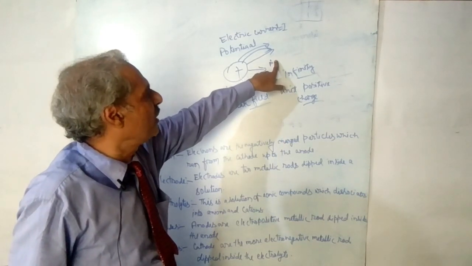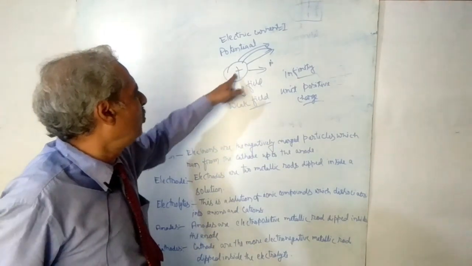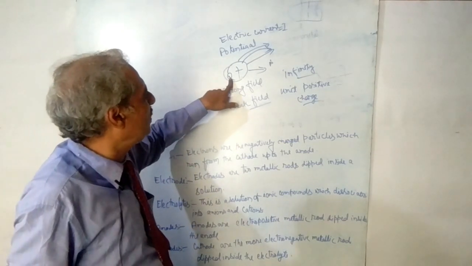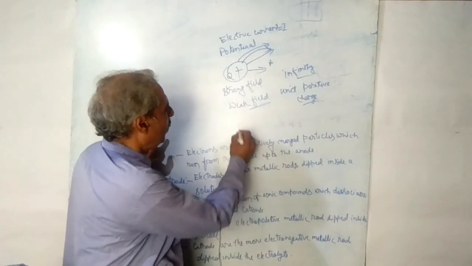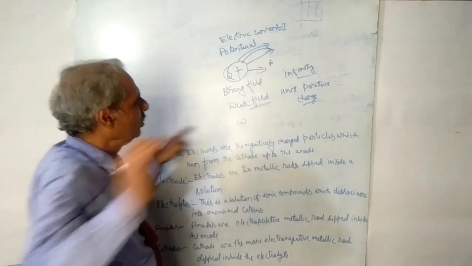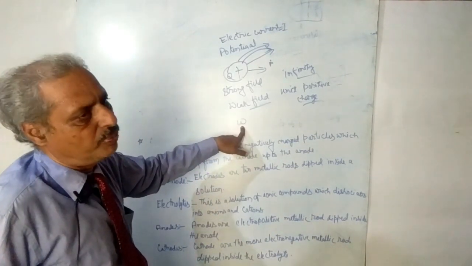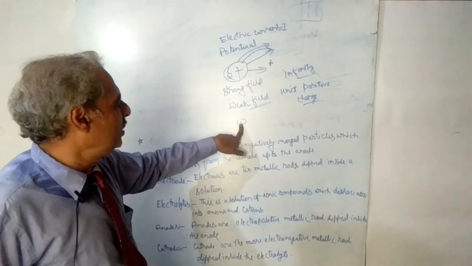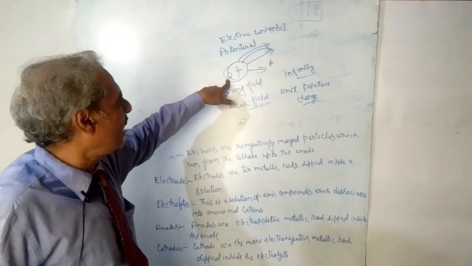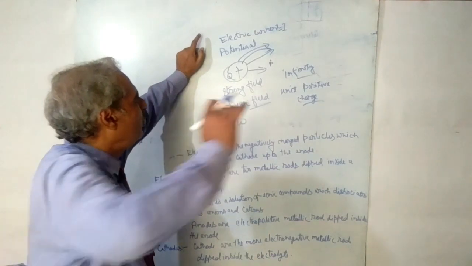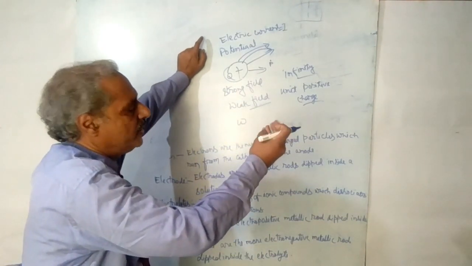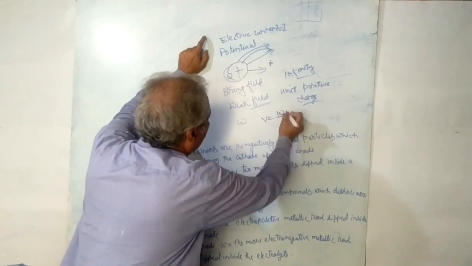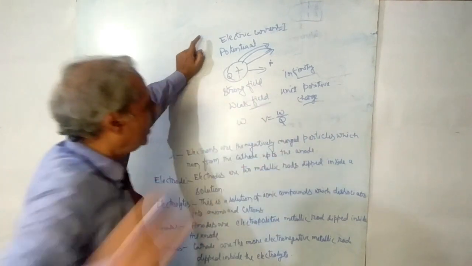And when work is done here, suppose the quantity of charge is q, charge is denoted by q, and work done is denoted by w, because the first letter of work is w. And if you say that potential is denoted by V, then V will be equal to work done by q.